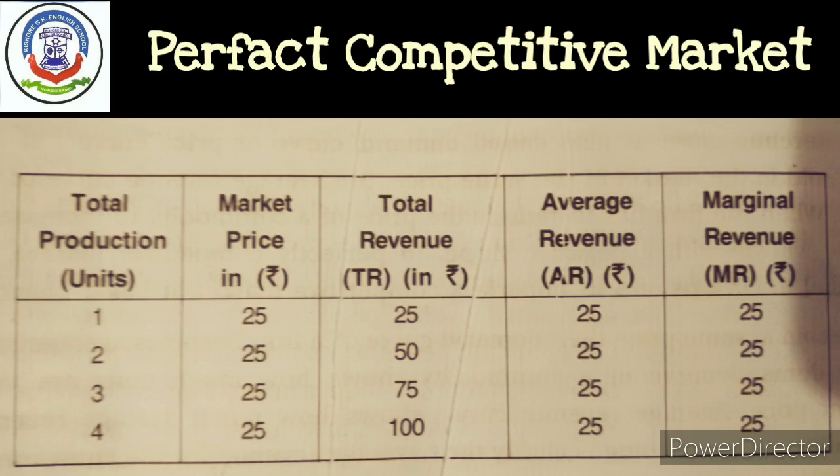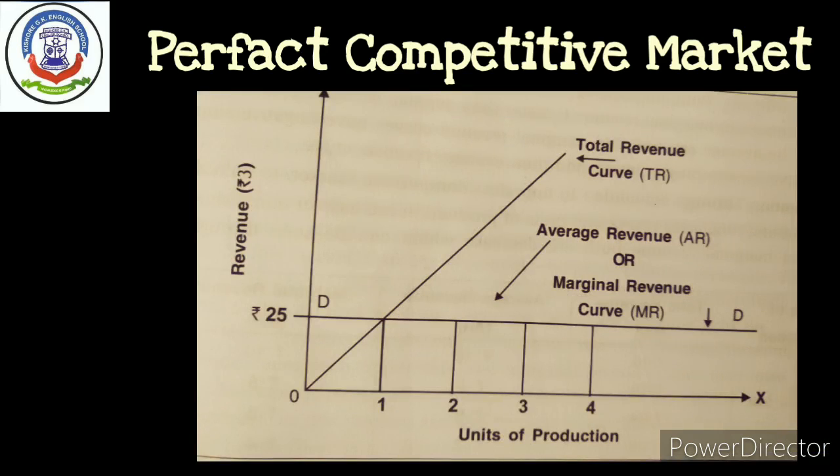Third, as all units of the firm are sold at the same price, the total revenue curve has a positive slope at an angle of 45 degrees. This curve shows that total revenue increases in the same proportion. So the slope of this curve is positive and in the same proportion.